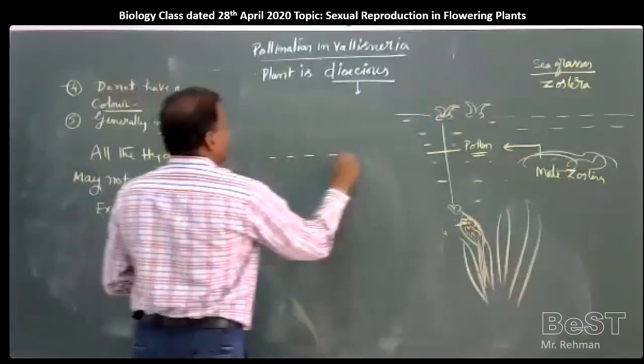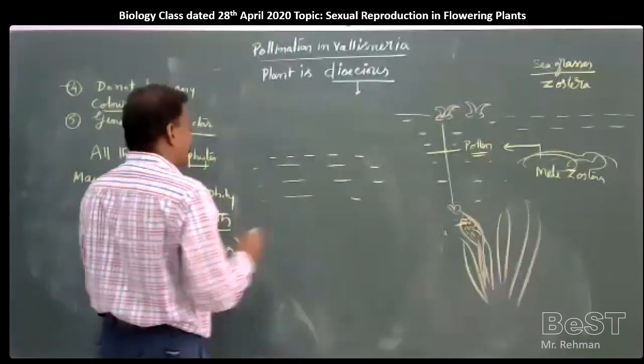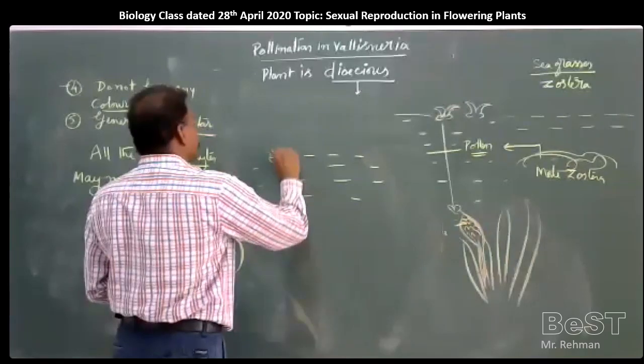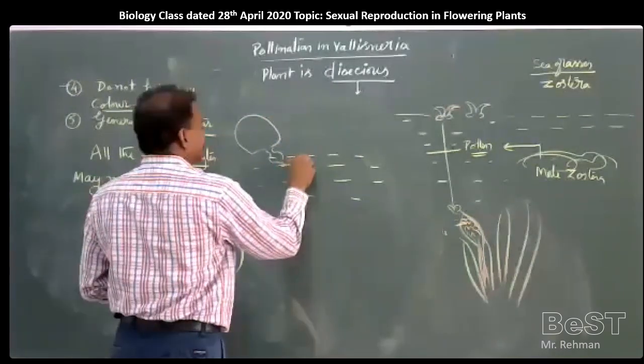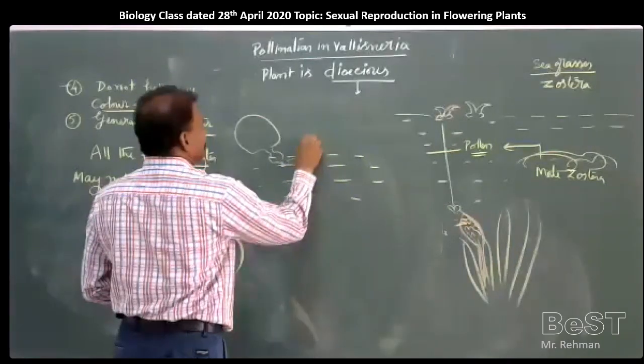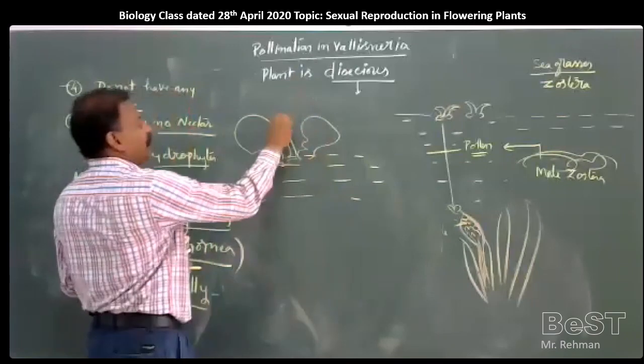For example, this is a water body. Our Eichhornia plant grows like this on the surface, but it produces flowers above the water here.